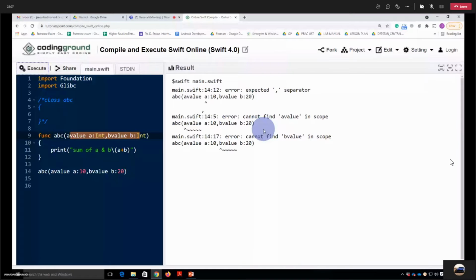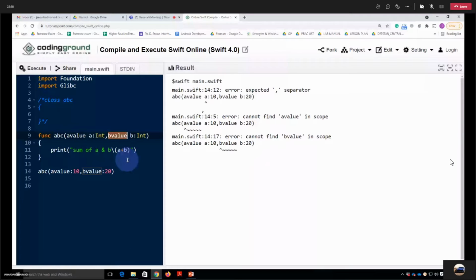Sir, I think we can only specify A value and that will be enough in calling. Okay, that's a correct answer. Sorry, here it will be B value. So whenever you are calling, whatever the big label you have given, that is the first label, whenever you call it and whenever you are passing the values, at that time you need to give this label.